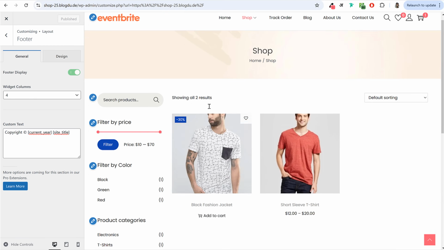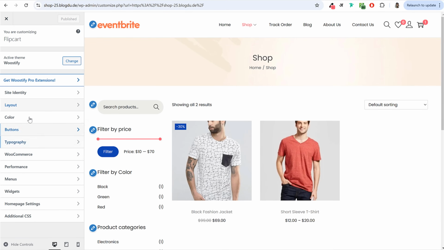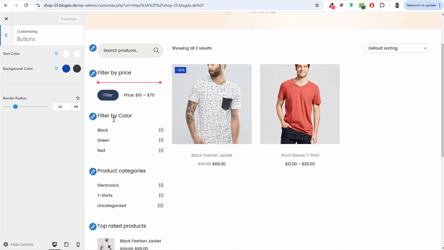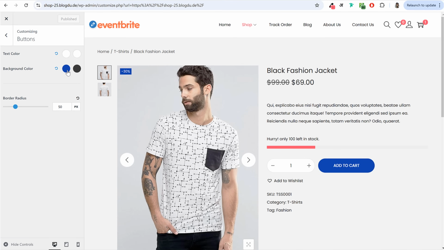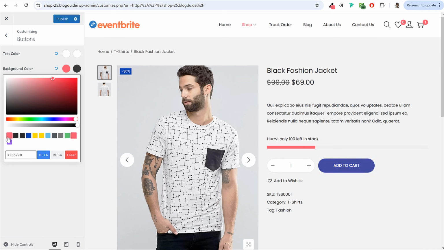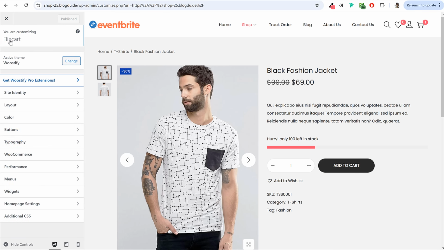Click on publish. Let's come back. Let's see a few more things. Let's see color. Color we have seen. Button, if you want to change the color of the button. For example, if you open a single page as well, this is how the button looks like. If you want to change the background color instead of this, if you want pink color, blue color, whatever color button you want, black color button if you want, you can set that. Click on publish. All right, come back.